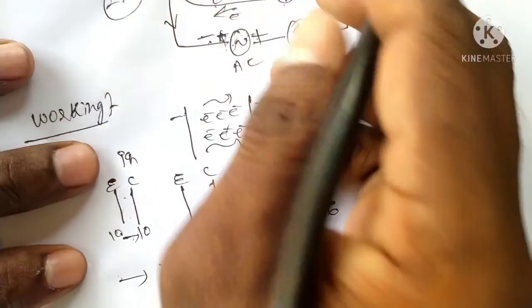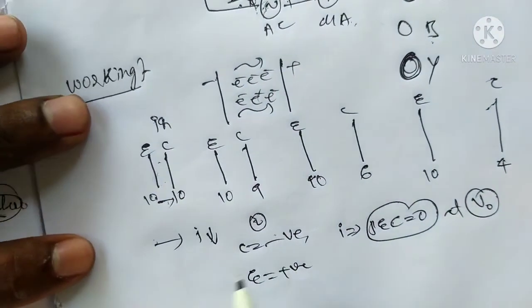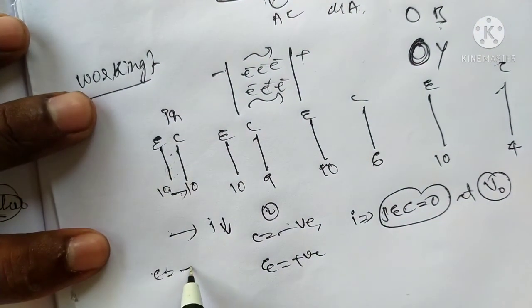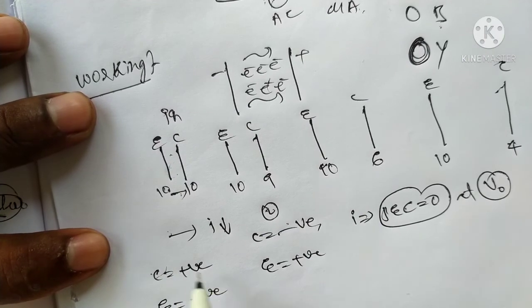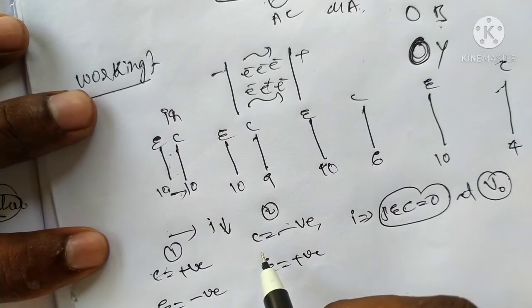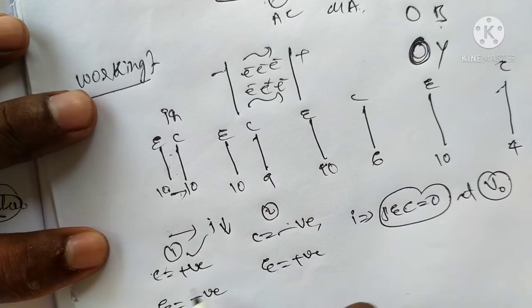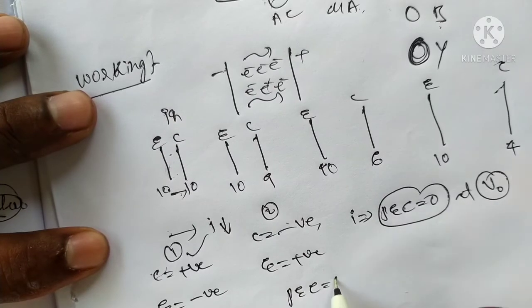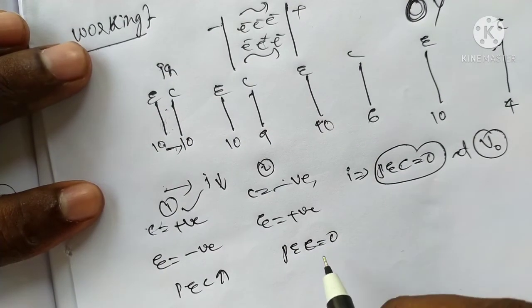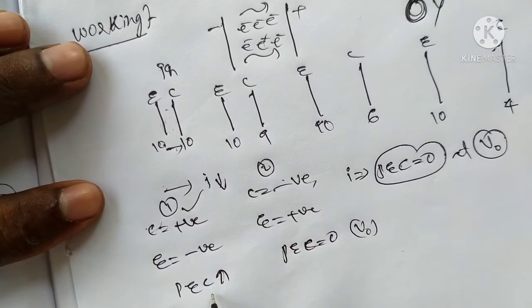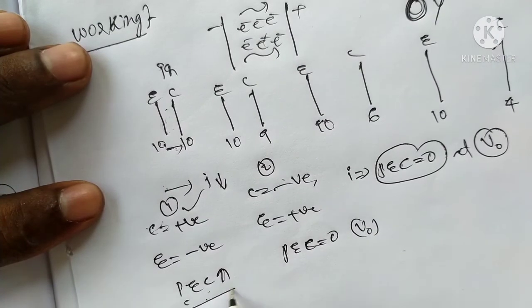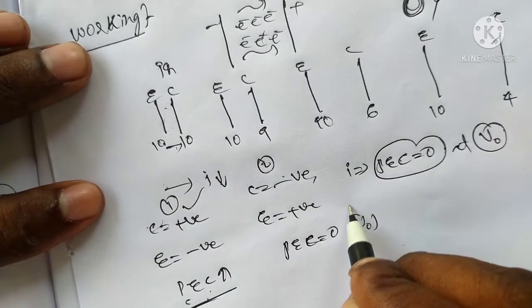Okay, we can develop the reverse potential. The first case is collector positive, emitter negative. That is the first case, and that is the second case. In the first case, current will pass, and the photoelectric current will be higher. Here the photoelectric current will be 0. At V0 there is no stopping voltage; here the stopping voltage is there.